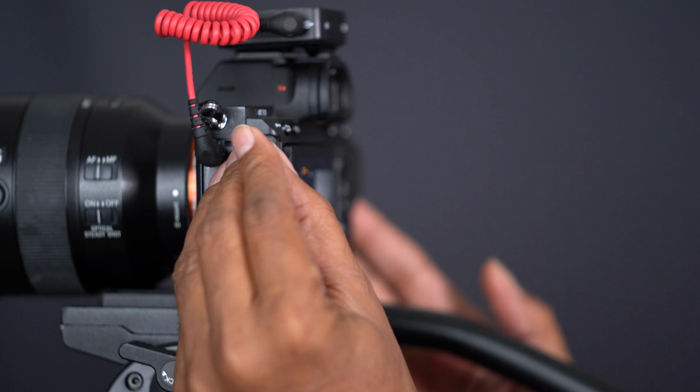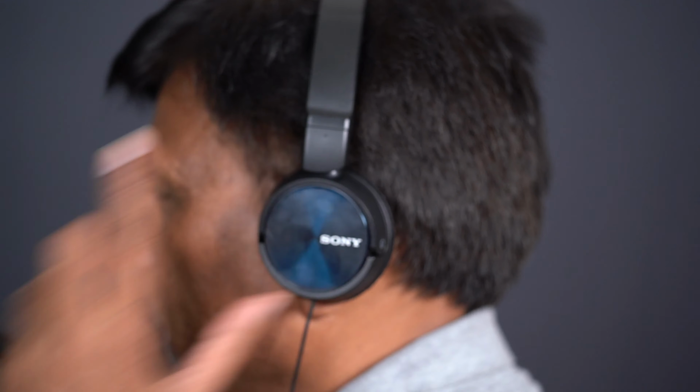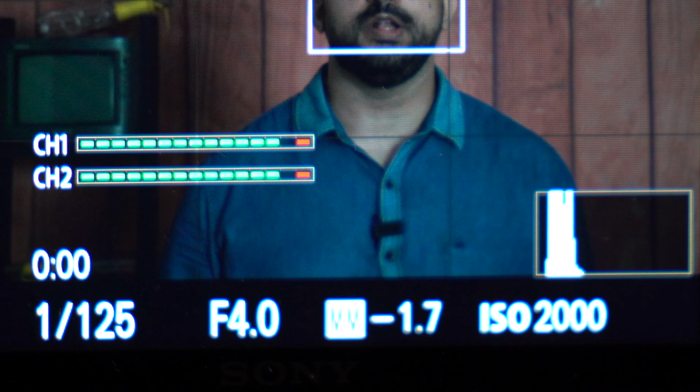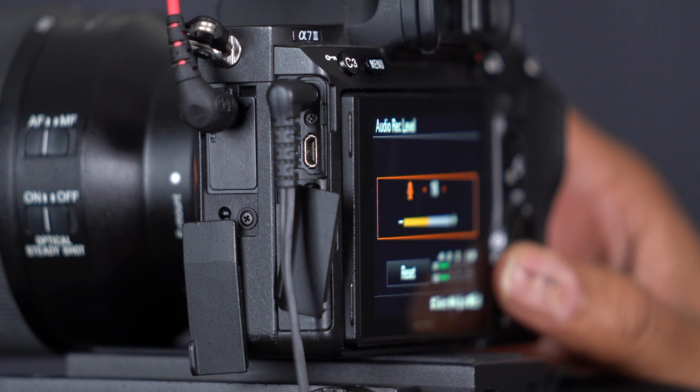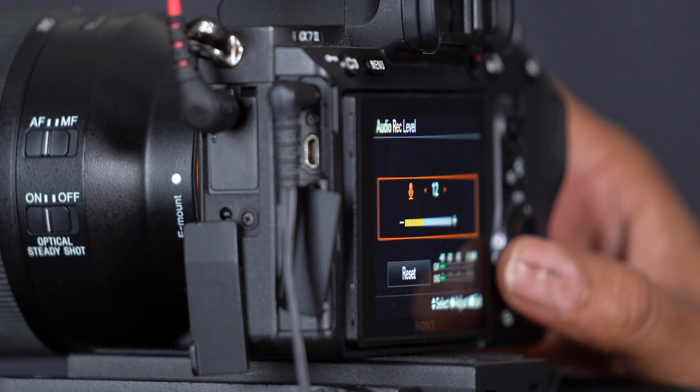It is always good to use a boom mic or a lapel mic to get the audio straight to the camera, because if you don't do that, you will capture a lot of ambience and that will result in bad audio. When you connect your lapel mic to your camera, also use headphones to monitor the right audio level. Check if it is cracking or if you're getting too much ambience and set the audio level accordingly, because if you get a cracked audio, which means a higher decibel audio, no matter what you do, you will not be able to fix that in post-production.